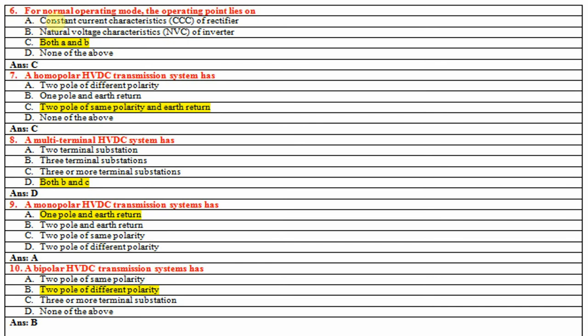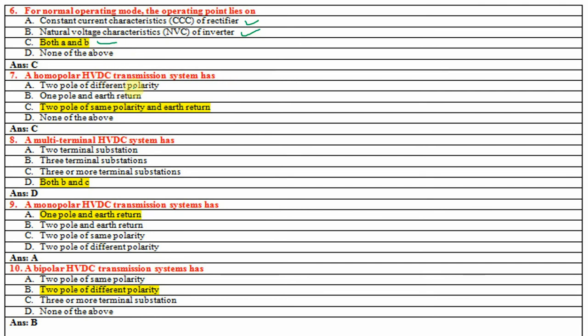Sixth question, for normal operating mode, the operating point lies on the constant current characteristics, that is nothing but CC of rectifier, and the natural voltage characteristics, that is nothing but NVC of inverter. So both answers are correct, so both A and B.